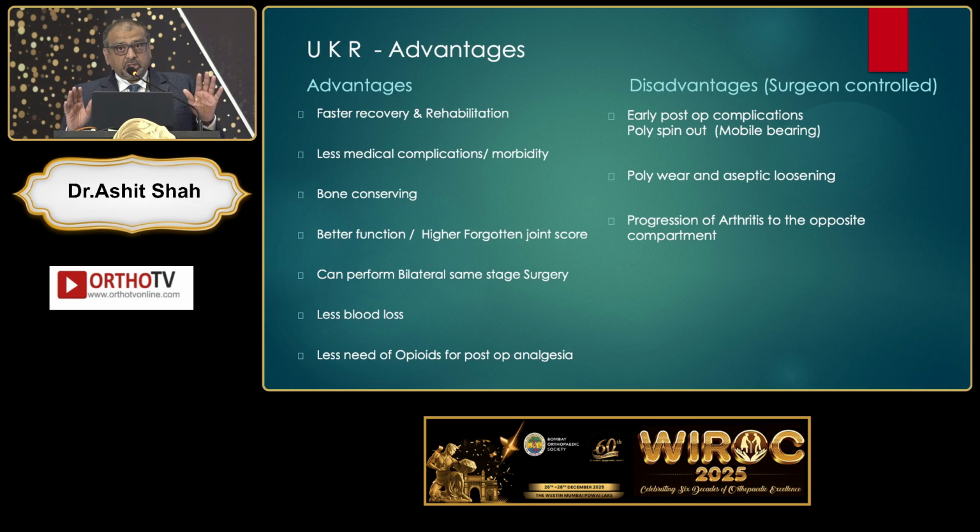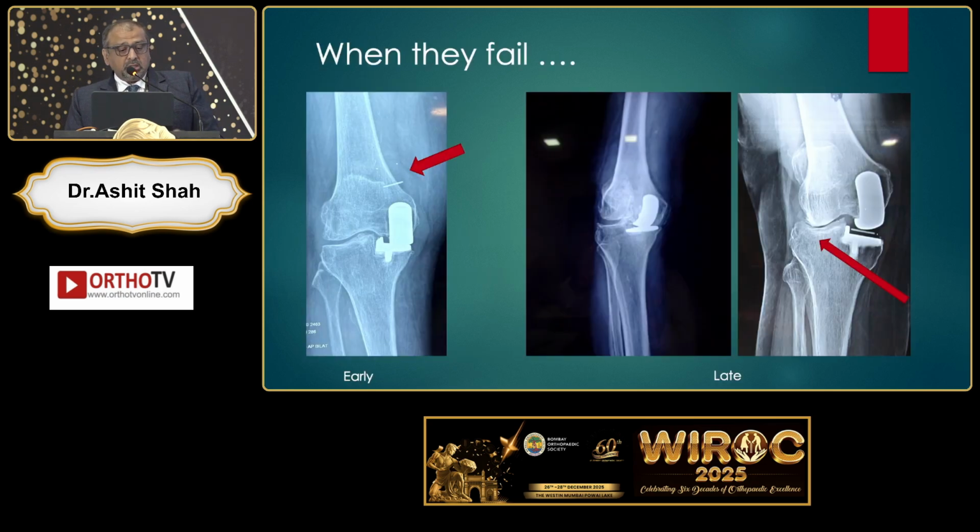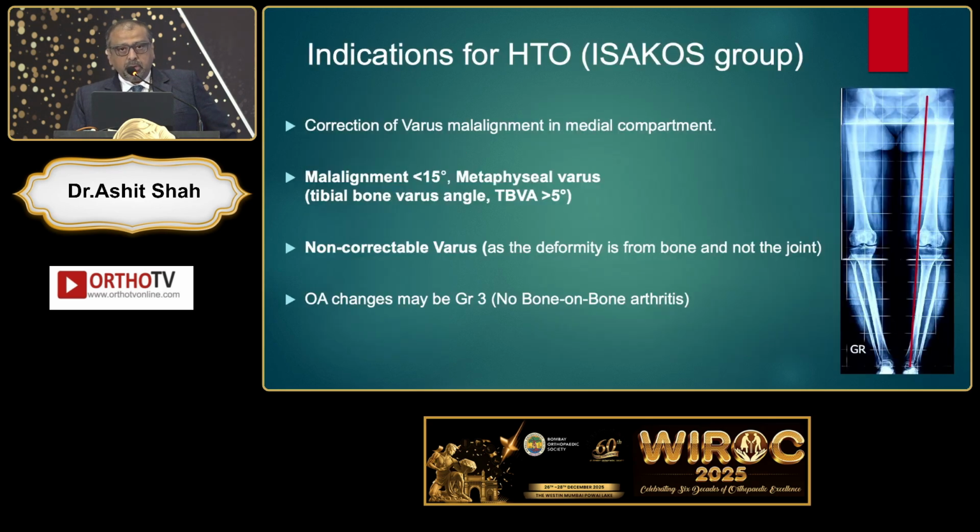Disadvantages are certainly there, which are surgeon controlled. Early post-op complications like poly spin out, polywear, and progression of arthritis. So if your surgical technique is excellent, you can probably reduce your complication rates in UKR. When they fail, sometimes there is a poly dislocation, aseptic loosening, polywear, progression of arthritis in the lateral compartment. What are the ideal indications of HTO? It is for varus malalignment on the medial side. If the malalignment is around 15 degrees and your tibial bone varus angle is more than 5 degrees and it's a non-correctable varus because it is coming from the bone, and OA changes can be grade 2 or grade 3, that's where the osteotomy can work.